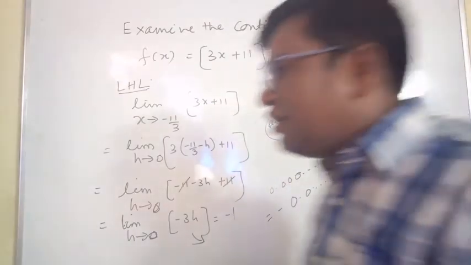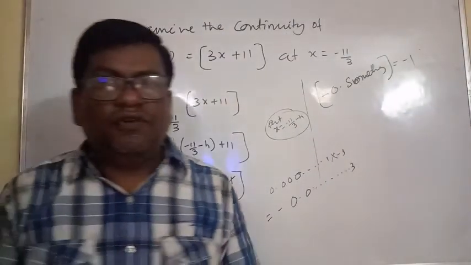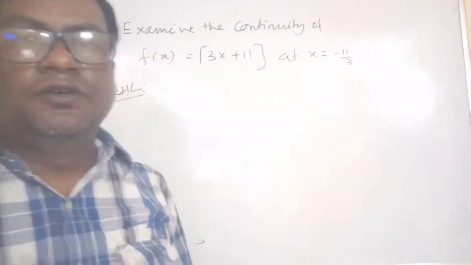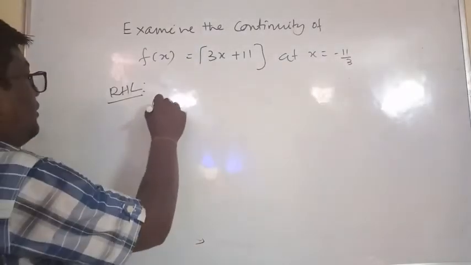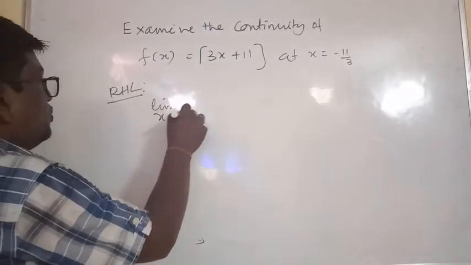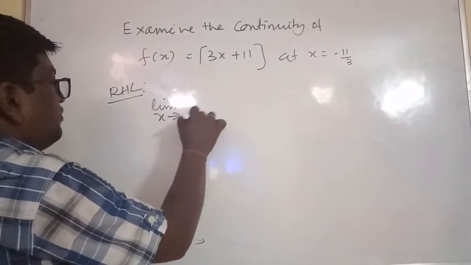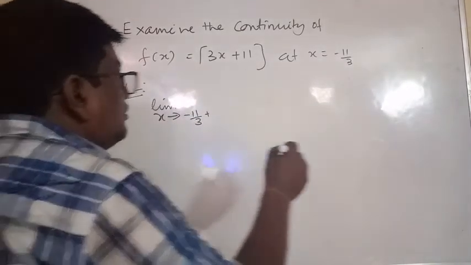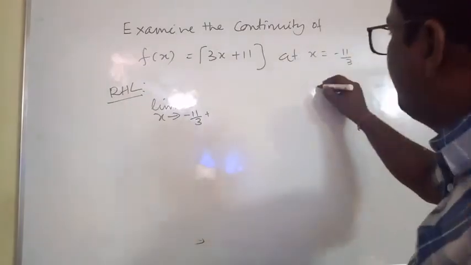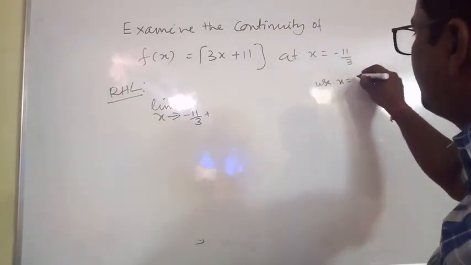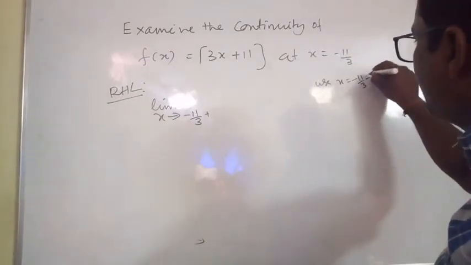Now for RHL, limit x tends to minus 11 by 3 plus. For RHL use x equal to a plus h, minus 11 by 3 plus h.